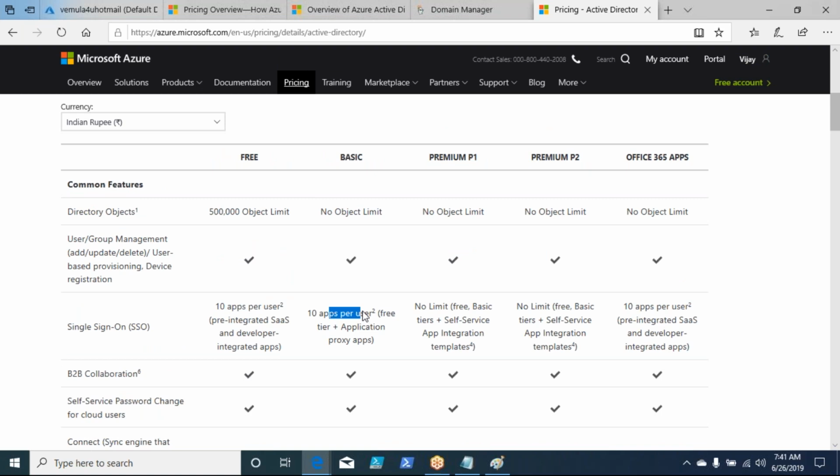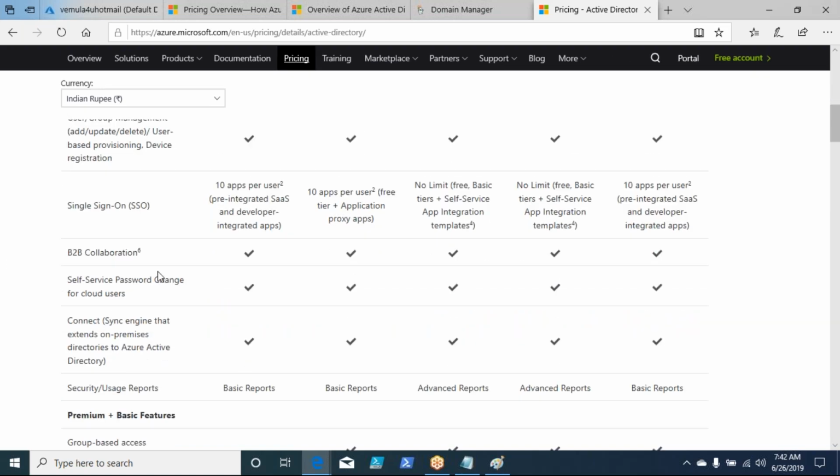And here also 10 apps, but there is a change. There is no limit for single sign-on. If you are hosting some applications on Azure and you want to use a single sign-on feature, then you can go and use it. B2B collaboration, business to business collaboration.